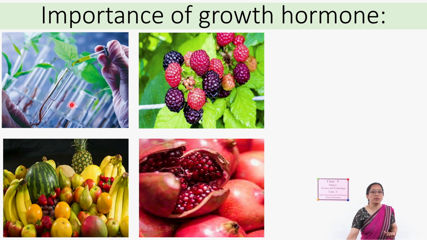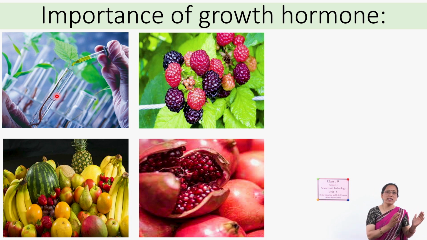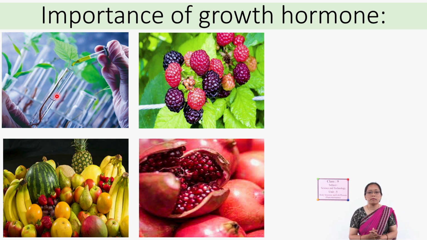So if the plant growth is not perfect, if there is any deficiency of hormones, the plant cannot grow properly. So to grow the plants properly, we have to supply some special kind of hormones at the special time.